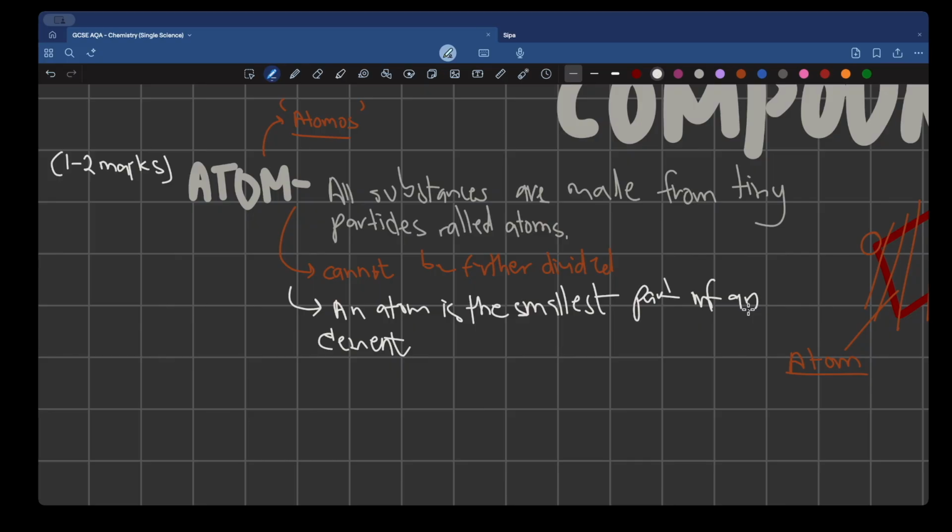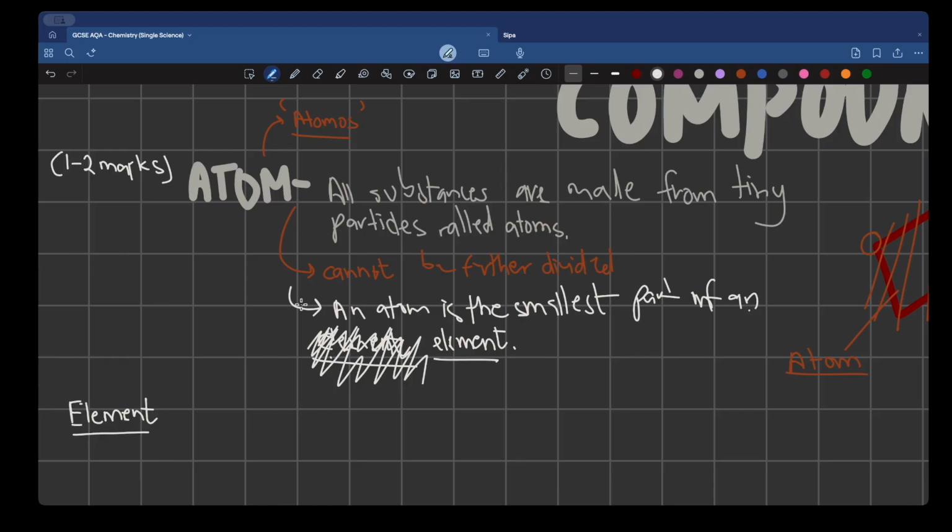Okay, so we came across a new term, element. Ignore the mess, please. Now, what exactly is an element? An element is made up of atoms. Exactly what we said here, an atom is the smallest part of an element. So we can also say that an element is made up of atoms.